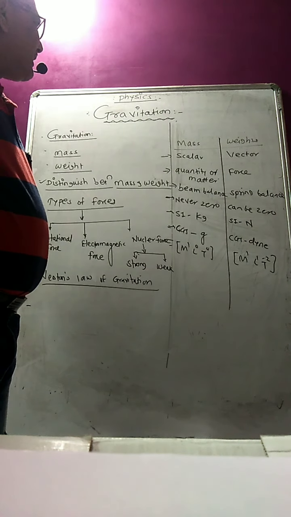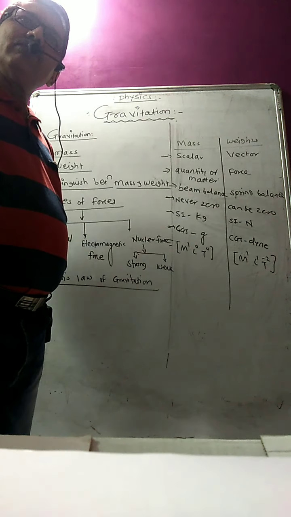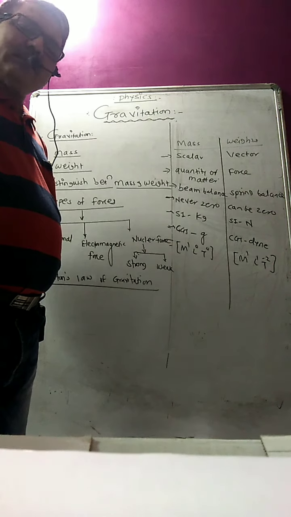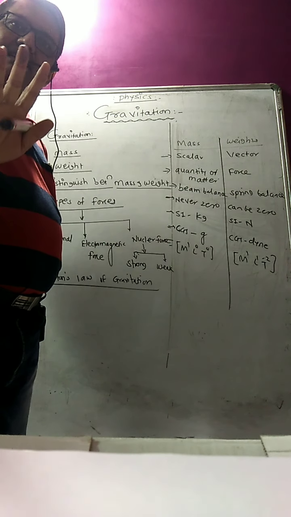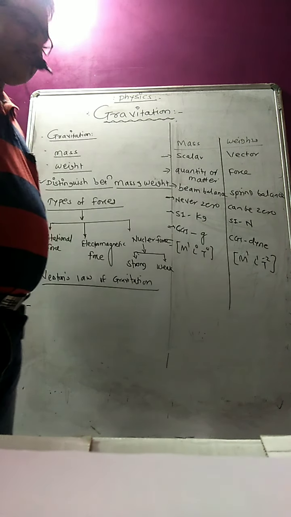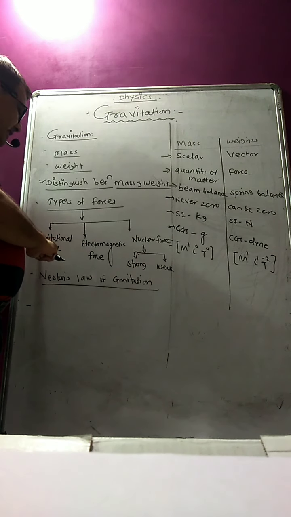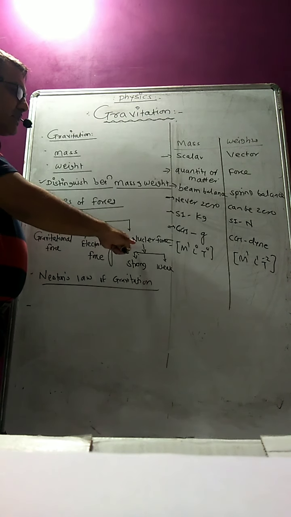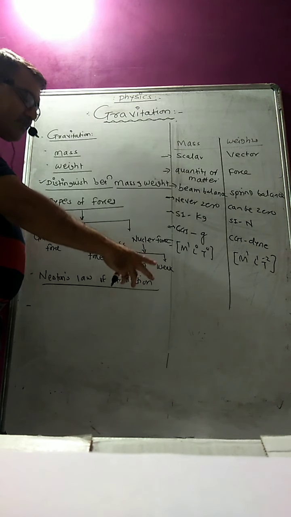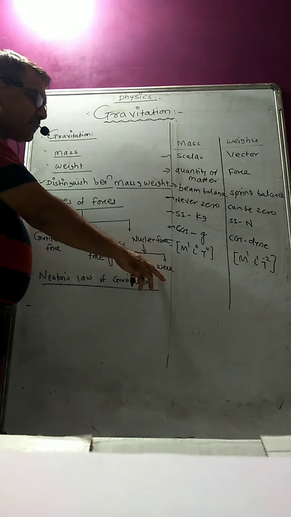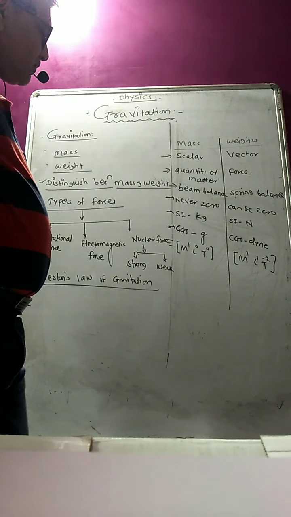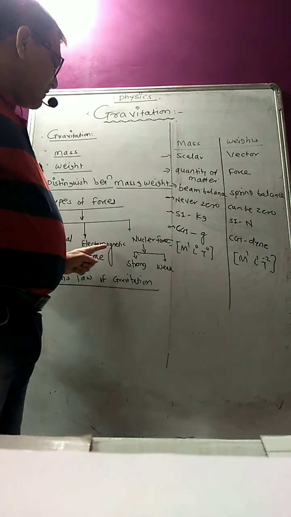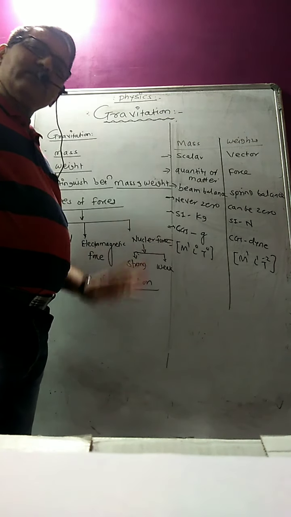Before proceeding to Newton's law of gravitation, you should know the four fundamental forces in the universe. There are different types of forces, but the fundamental ones are four: first is gravitational force, second is electromagnetic force, third is nuclear force. Nuclear force can be further classified into strong nuclear force and weak nuclear force. So four forces: gravitational, electromagnetic, strong nuclear and weak nuclear force.